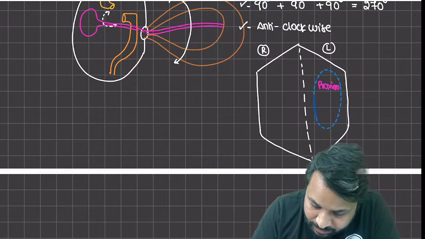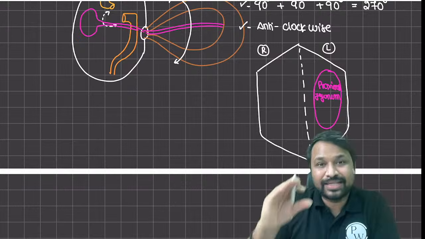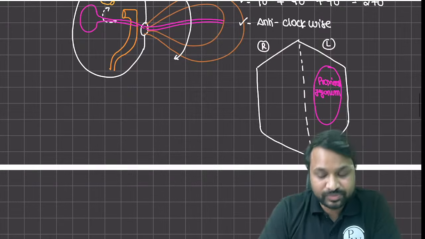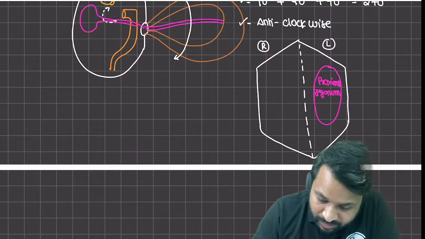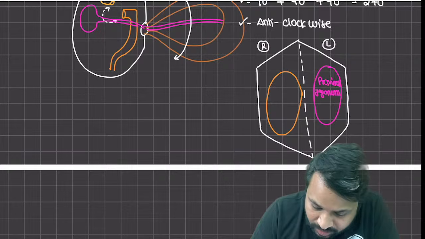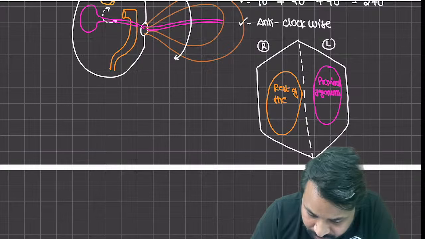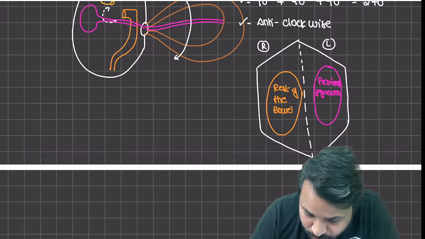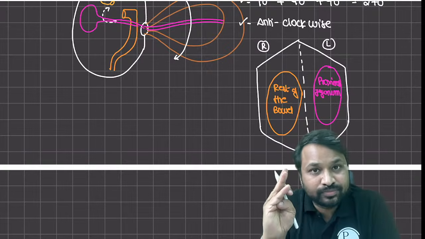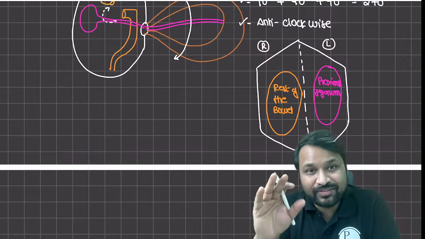This is going to be the proximal jejunum that is going to occupy the left side of the bowel. The rest of the bowel is going to occupy the right side, right? When I say rest of the bowel, that is going to be your distal jejunum, your entire ileum, your entire colon. Everything is going to be right side.